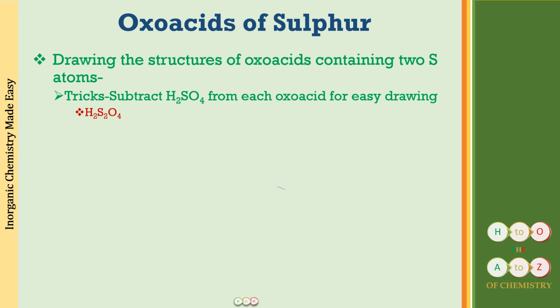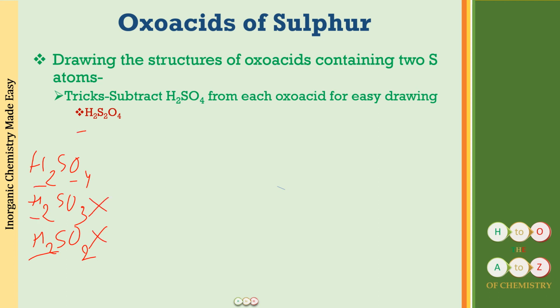If I again write down H2SO4, H2SO3, H2SO2, this is not one sulfur more than these; this is one sulfur more than H2SO4. But here we do not have any name related to sulfuric acid where we can say that this is now something hyperoxo sulfuric acid.